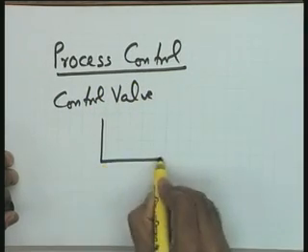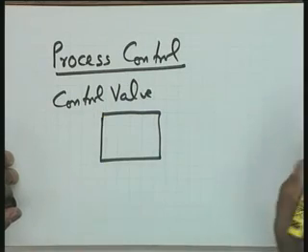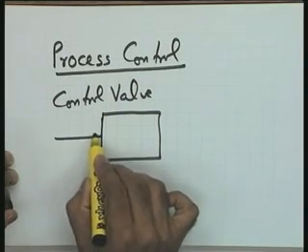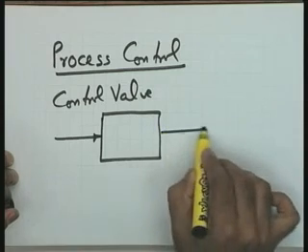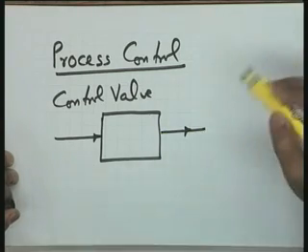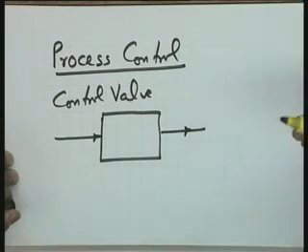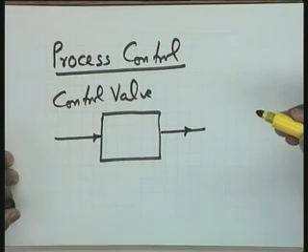And the pneumatic devices we discussed last time particularly were the control valve. You recall the schematic of the control valve. The input to the control valve is an electrical signal and the output is a pressure signal or the change of the control stem position, which is going to control the fluid flow to the process.